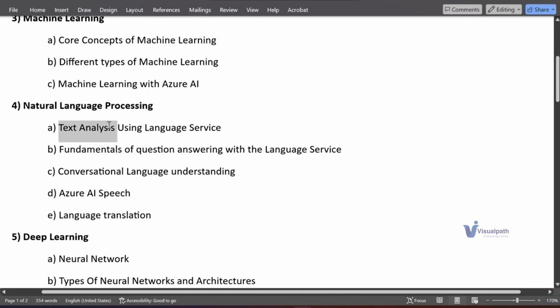One is called text analysis using language service. Language service is one of the services in Azure. Using that, we'll be doing the text analysis. How to perform this text analysis, we'll be showing it end to end.